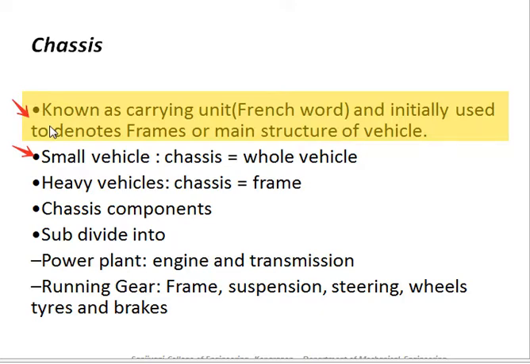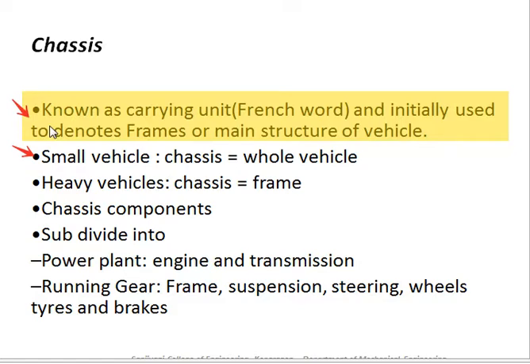Now the chassis components. Again, it is subdivided into the first category, that is the power plant. So engine and transmission, the location of engine and transmission. Then the next part classified is the running gear: frame, suspension, steering, wheels, tires and brakes. So the two main units of a chassis are, the first is the power unit.